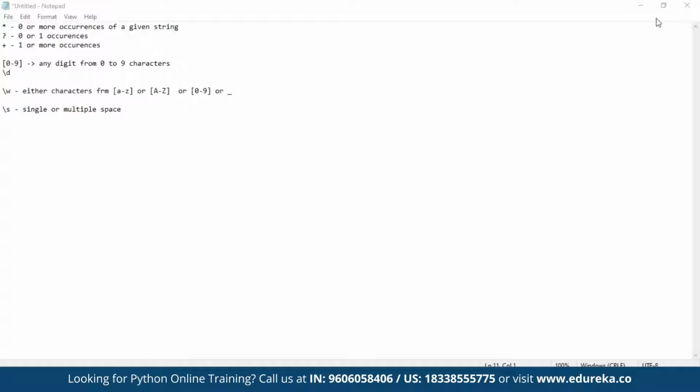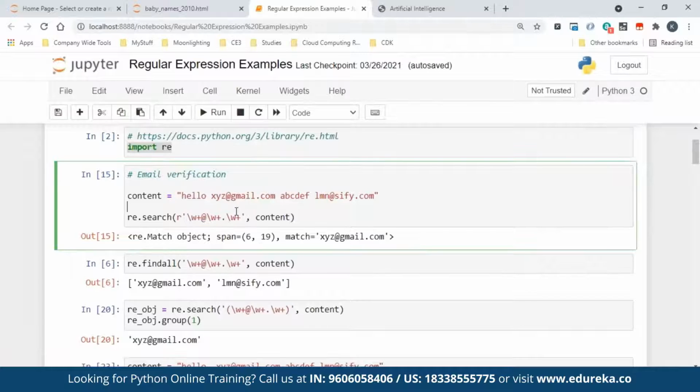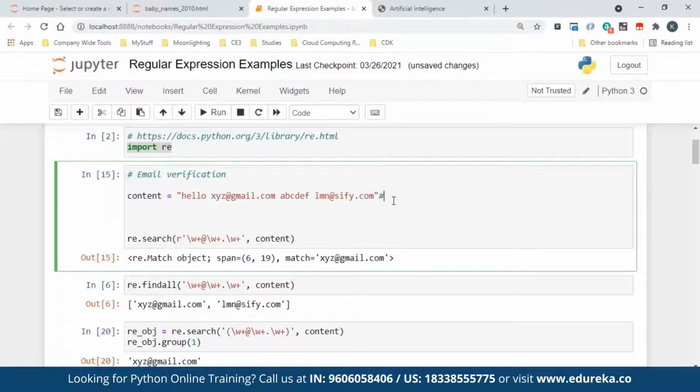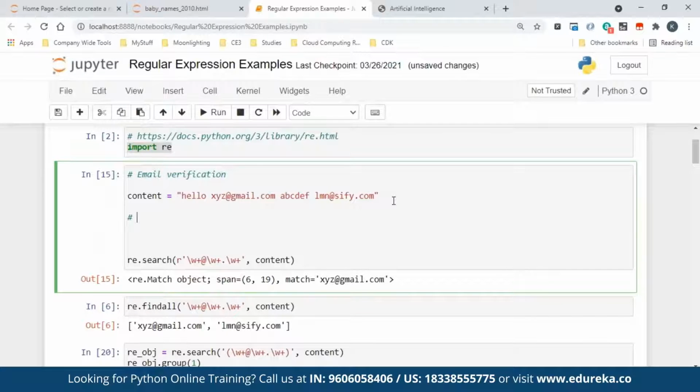Now let's see what we can do with the symbols we know. What I'm doing here is \w plus. \w means, like I said, any character from 0 to 9 digit, or small a to z, or capital A to Z, or underscore. The same thing here, but you put plus, which means it can occur one or more times. That is how you combine things here.